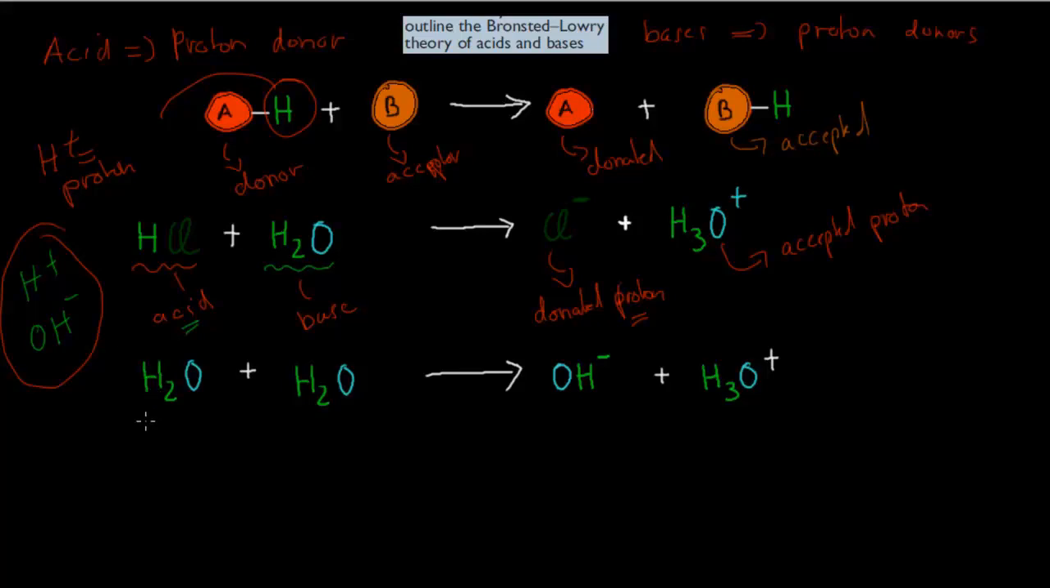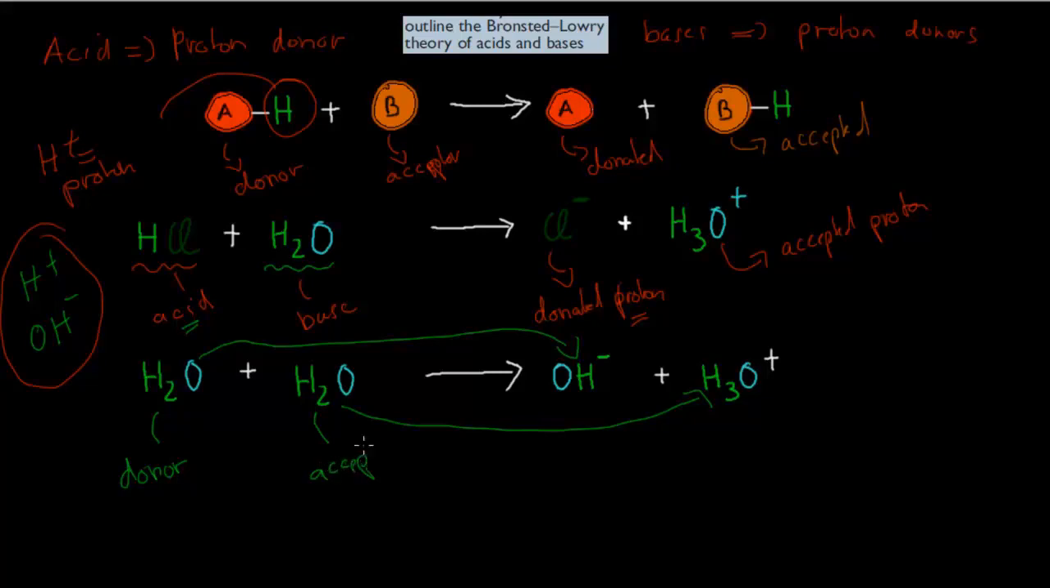Now another example would be water. In this case, we've got water and water reacting. What you can see here is that this one had H2O, and now it has OH minus. So it has donated a hydrogen, has one less hydrogen. So this one is the donor. And this water molecule has actually accepted a hydrogen, so it is the acceptor. Remember, according to the definition, the acceptor will be the base, and the donor will be the acid. So water can act as both an acid and a base.